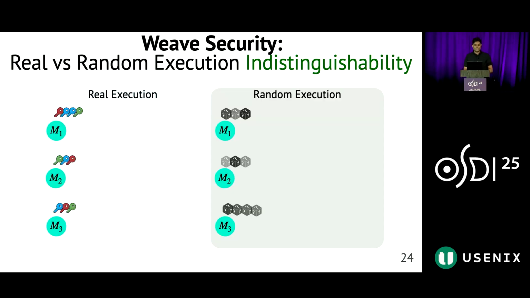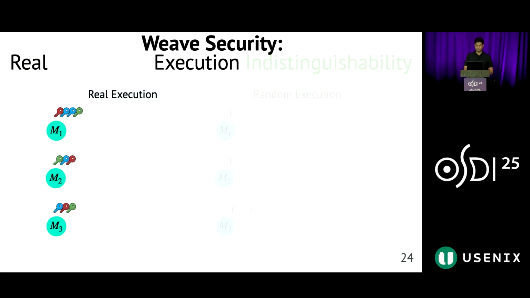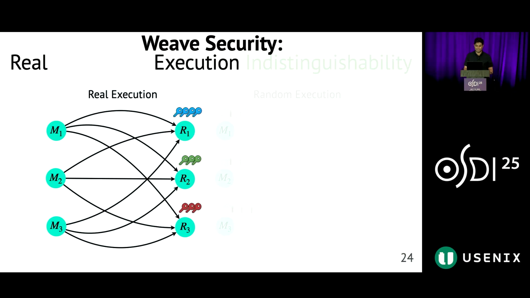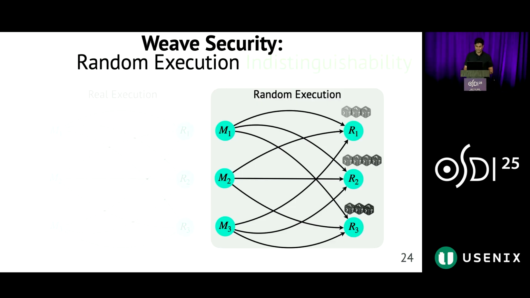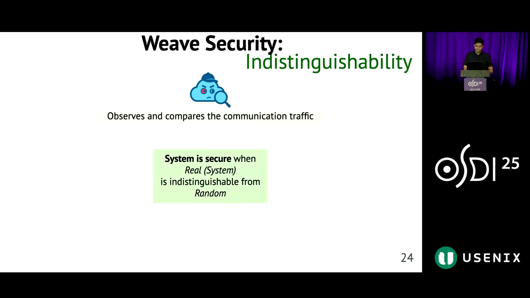Weave is formally secure. We analyzed this claim using a real versus random indistinguishability framework. Intuitively, in this framework, the traffic patterns from shuffling real user data in the target system must resemble those created by shuffling random data of the same input size. The adversary then observes and compares the 2 executions. And we say that the target system is secure if the adversary cannot distinguish between the 2 executions.